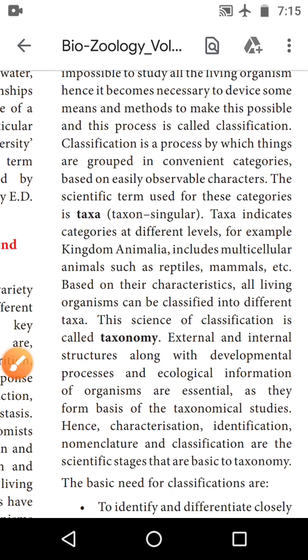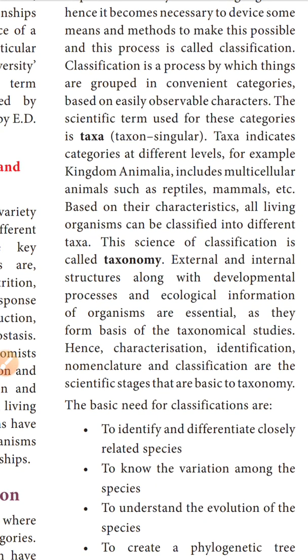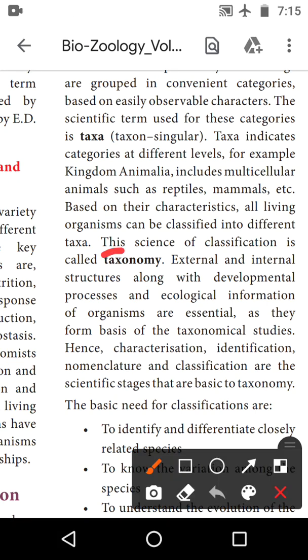For example, Kingdom Animalia. Animalia is the study of animals, both invertebrates and vertebrates, including multicellular animals such as reptiles, mammals, etc. Based on these characteristics, all living organisms can be classified into different taxa. Taxa means categories, so different categories are present. The science of classification is called taxonomy.